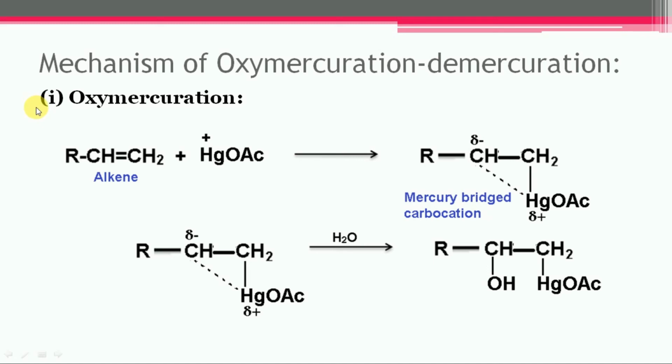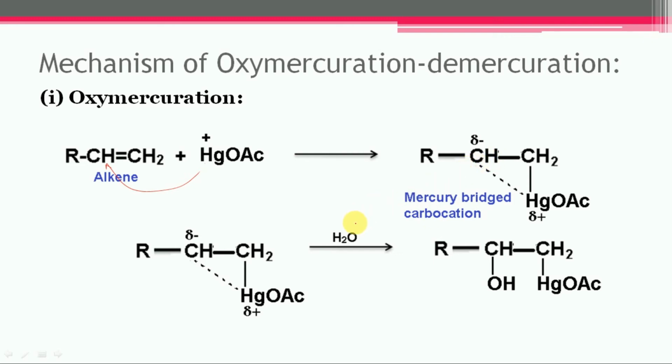It comprises two steps. Step number 1 is the oxymercuration. In this step, the electrophile, that is the mercury species, will attack the less substituted carbon of the alkene, and at the same time the carbon carrying the greater number of hydrogens will take part in the formation of the bridged carbocation. So first of all, this mercury bridged carbocation will get formed.